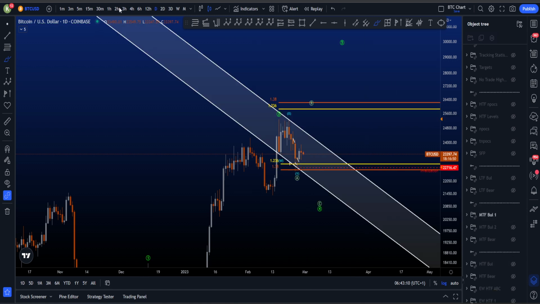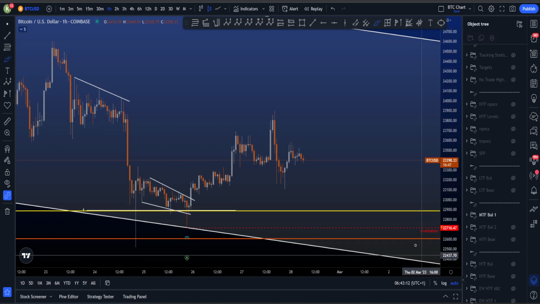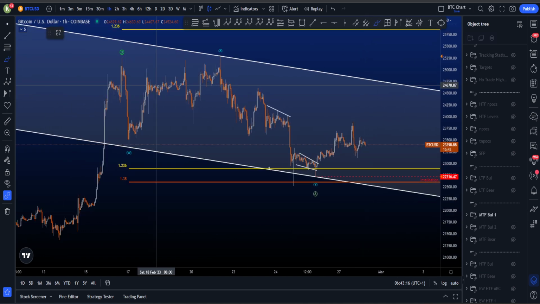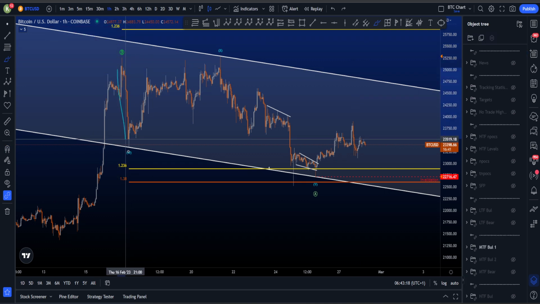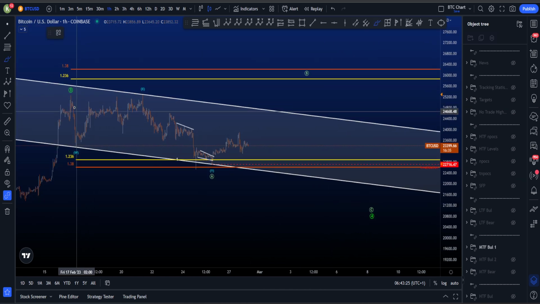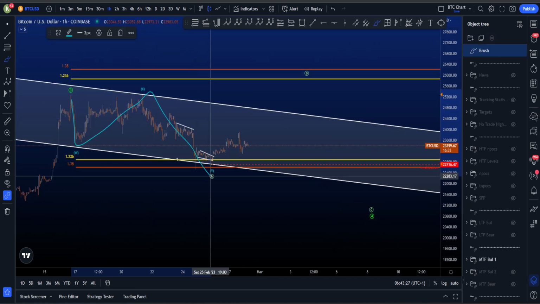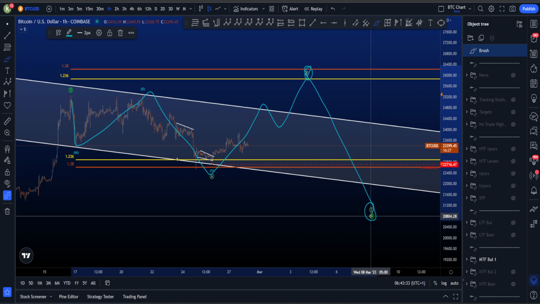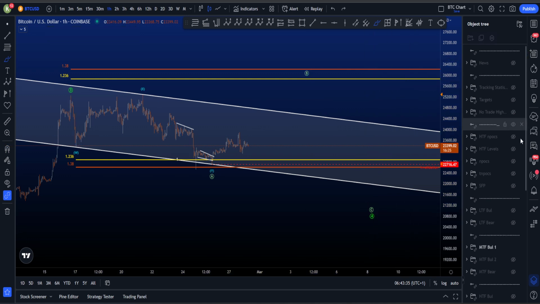Now I have two bullish scenarios on the medium time frame and one bearish scenario that I like to show you. The first bullish scenario is that this is the high of 3, right? And then we have a WXY in the first part of the green wave 4. So this then is a W zigzag XY followed by a 3-wave move to the upside to go for the